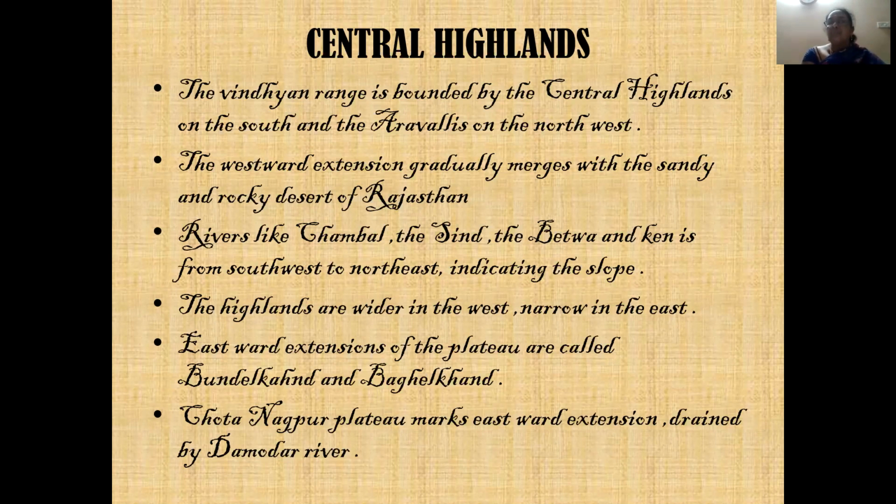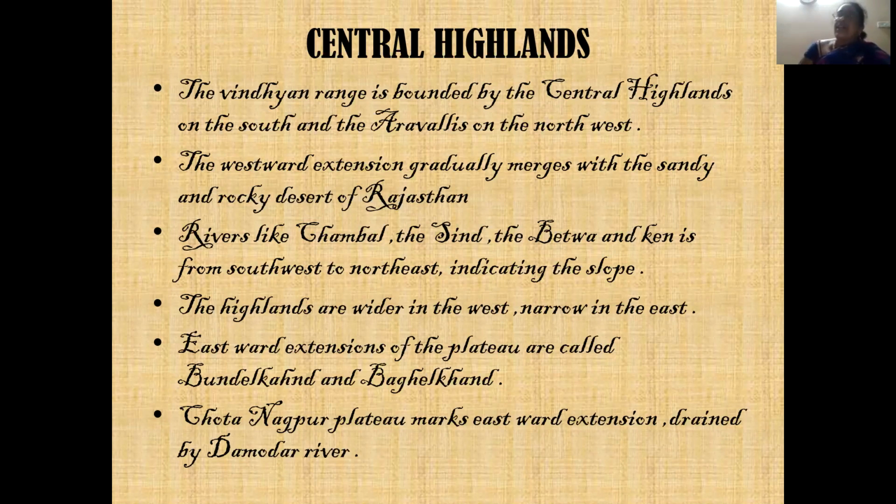Rivers like the Chambal, the Sindh, the Betwa and the Ken flow from the southwest to northeast, indicating the slope. The northeast is all the seven sisters, the northeastern states of our country. The highlands are wider in the west and narrow in the east.